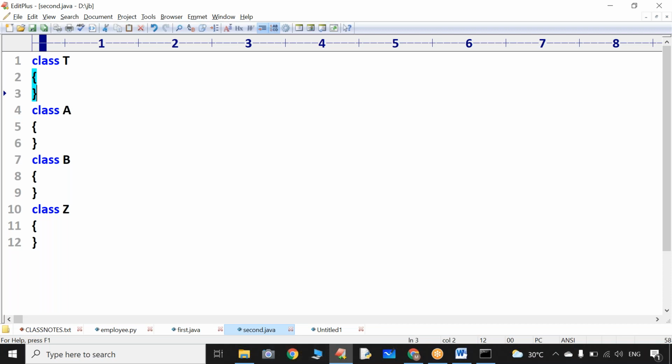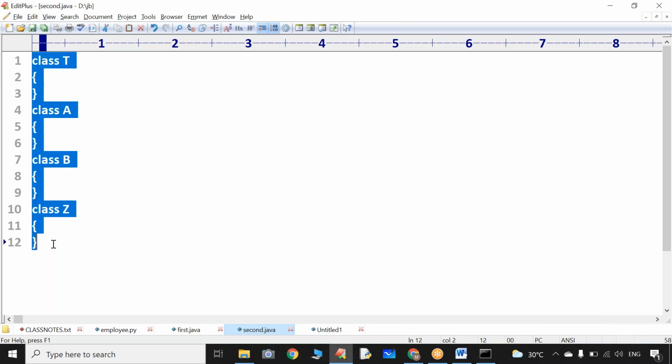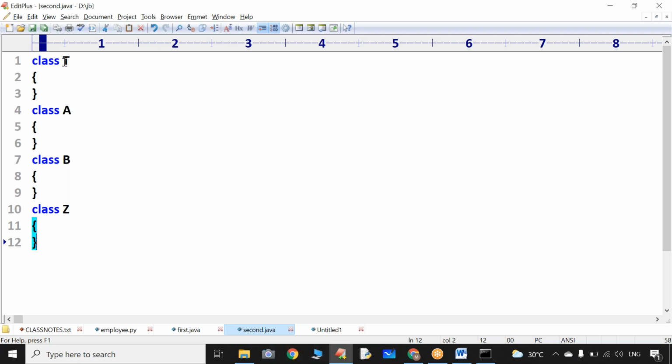Somebody is saying yes, somebody is saying no. Remember, sir, file names are not converted into the dot class file. Please observe that file names are not converted into the dot class file. Instead of that, in your program, how many classes are there? Those many dot class files will be generated with the names t dot class file, a dot class file, b dot class file, z dot class file.